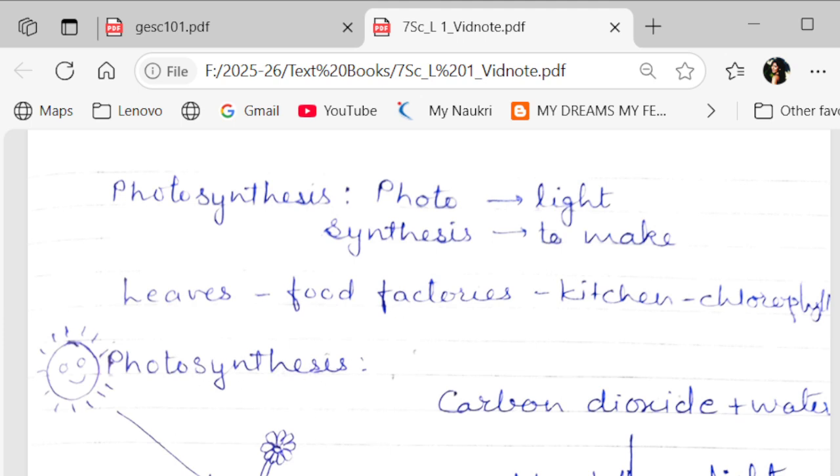So there are four things that a plant uses for doing photosynthesis. The very first thing is sunlight, then carbon dioxide, water and chlorophyll. So the plants, or the green parts of the plants, in the presence of sunlight with the help of chlorophyll, using carbon dioxide and water, make glucose. Now glucose is a type of carbohydrate which is the food of the plants, and this whole process is known as photosynthesis, and in this process oxygen is released as a byproduct.